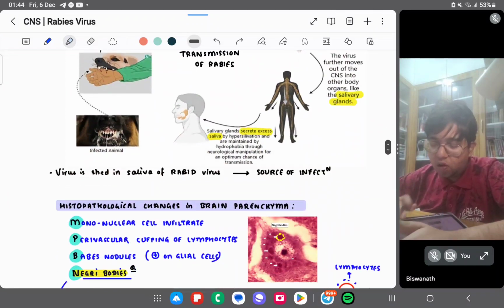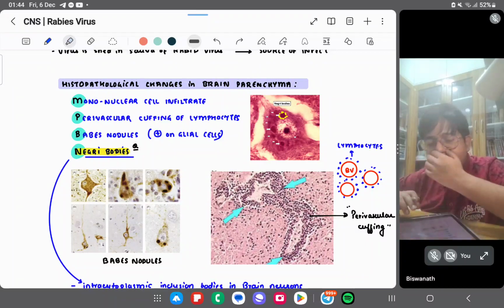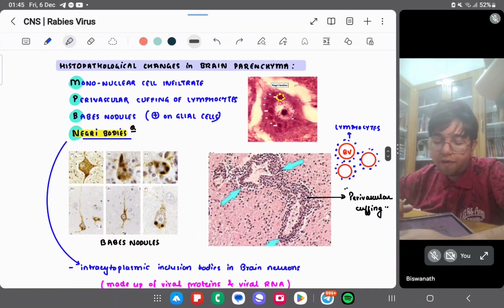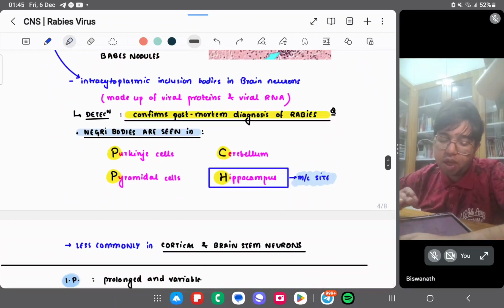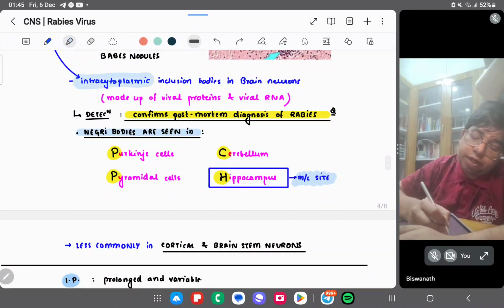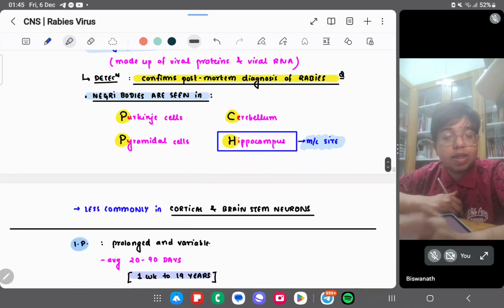Histopathological changes include MPBN. I told, MPBN is a mononuclear cell infiltrate, perivascular cuffing of lymphocytes, Babes nodule, Negri body. Negri body, I told, is an intracytoplasmic inclusion. Detection is the postmortem diagnosis. Negri body is seen in a single Purkinje cell, pyramidal cell, cerebellum, and hippocampus.